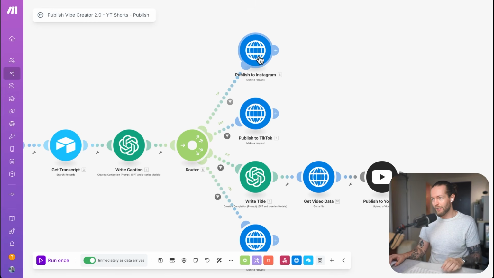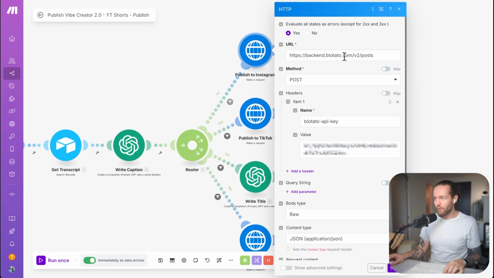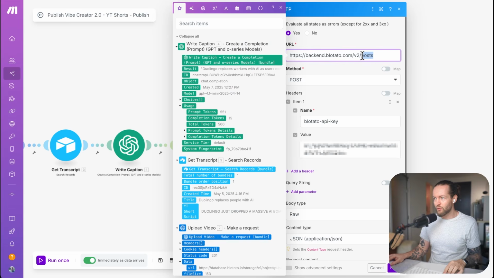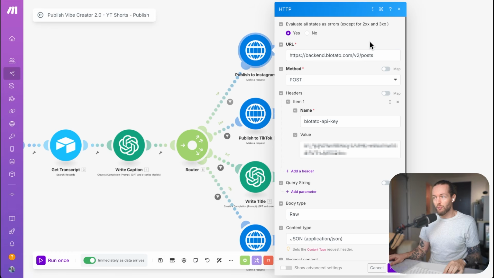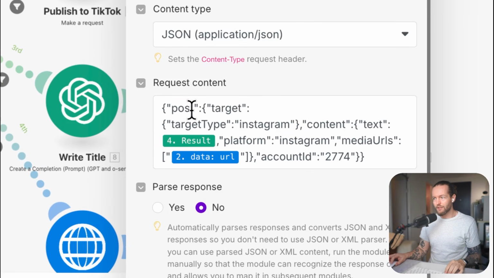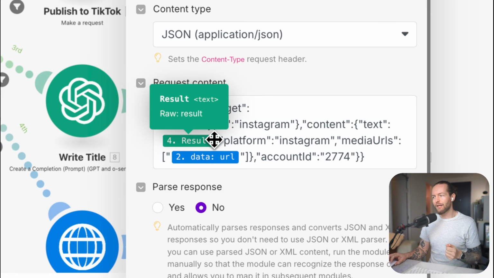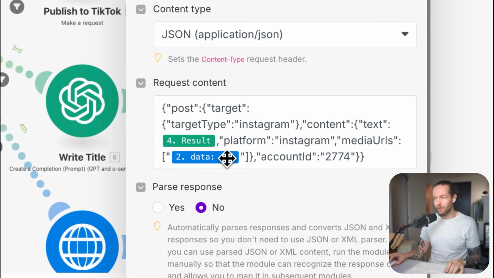If I click on it again, you'll see that the URL that we're posting to is actually a V2 post and not a V2 media like we used in the previous step. And in the request content, we post to target Instagram with the content text of the result, which was the caption, and we select the URL that we actually want to upload and publish.